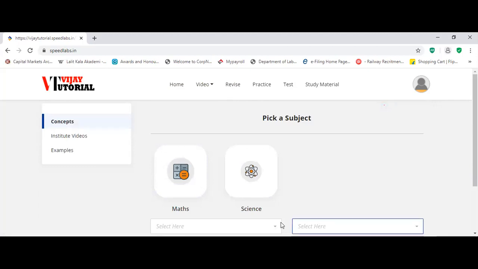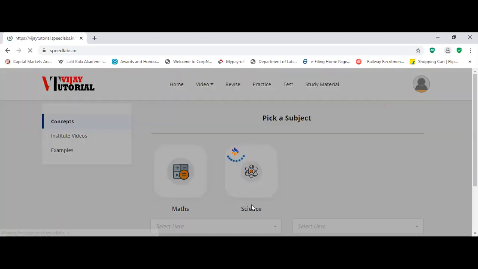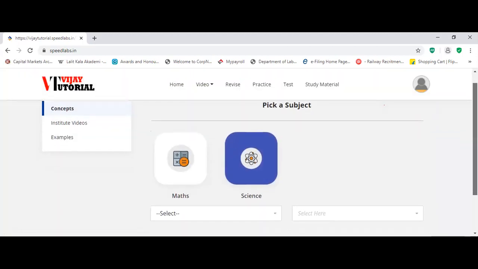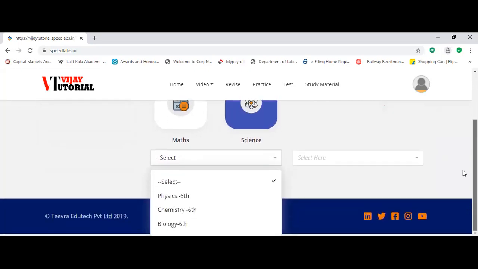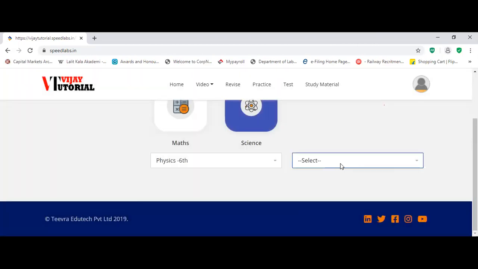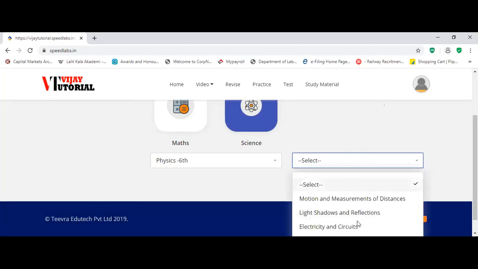Once you go to Concepts, you have to click on Science. Once you click on Science, you will get the chapters for your syllabus: Physics, Chemistry, and Biology. From 6th standard, Science is separate. Physics is separate, Biology is separate. I will show one. Click on Physics 6th standard. These are the topics: motion, light, shadows, electricity.